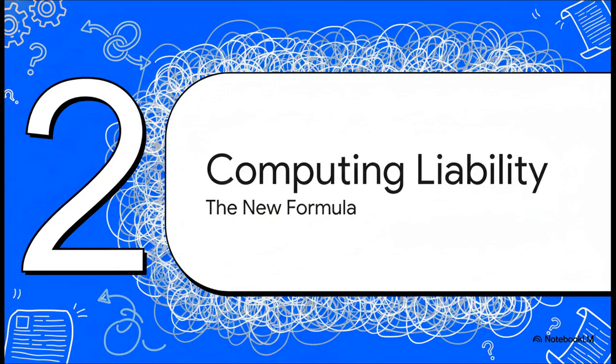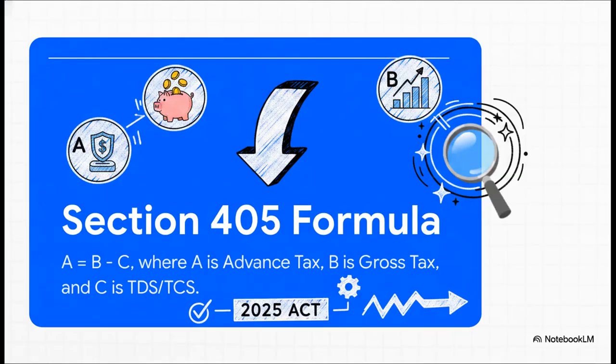Section 2. Computing your tax liability, the new formula. Under the old 1961 Act, calculating advance tax meant wading through some pretty dense paragraphs. But that's all changed. This right here is where the 2025 Act really shines. It simplifies the computation into a crystal clear statutory formula. Section 405 elegantly defines your liability as simply A equals B minus C. Your total advance tax payable, that's A, is just your gross tax on current income, which is B, minus any TDS or TCS that's already been deducted, which is C. It's the exact same policy logic as before, just presented in a much more logical, reader-friendly format.